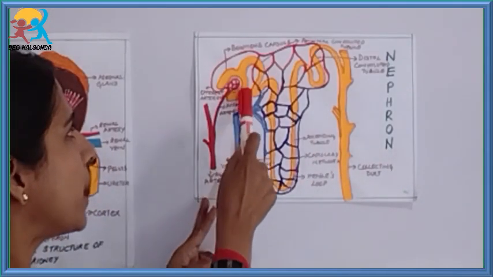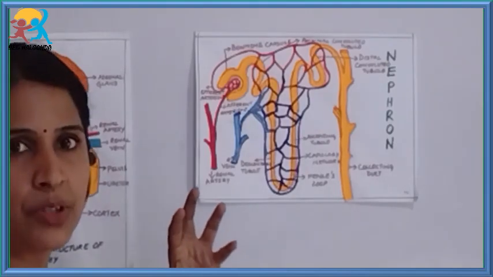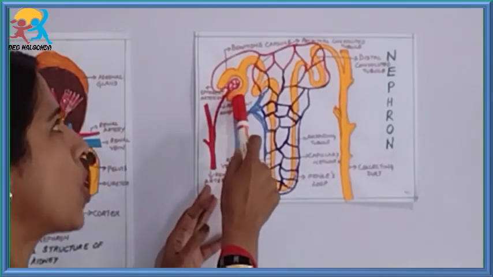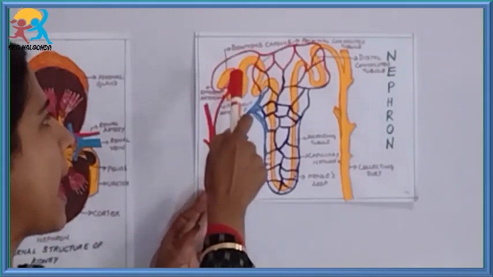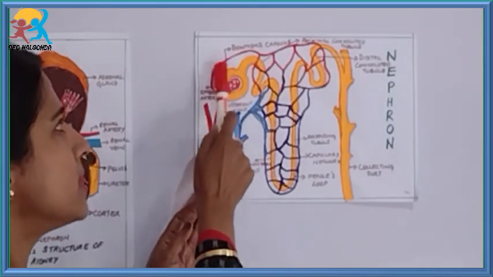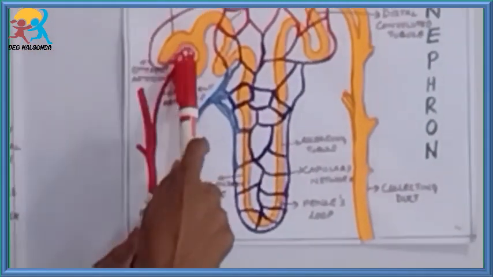The cup shaped structure, which is a blind cup shaped structure, is called Bowman's capsule, and with the glomerulus, this whole thing is called the Malpighian body.